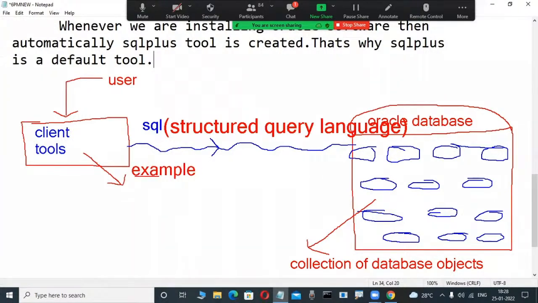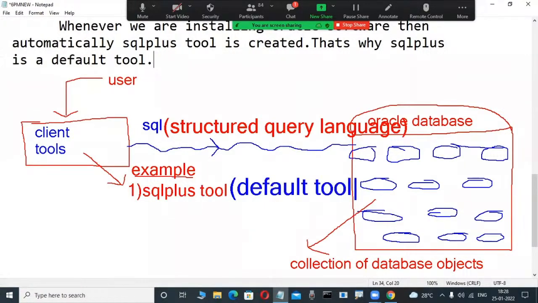What are the example client tools available? The first one, very important, is SQL Plus. SQL Plus is a command line interface, and daily we are using the SQL Plus tool. You are not required to load this tool. Whenever we install the Oracle software, this tool is automatically available. I will show you all of this practically. This is also called the default tool. Only this tool is a default tool.